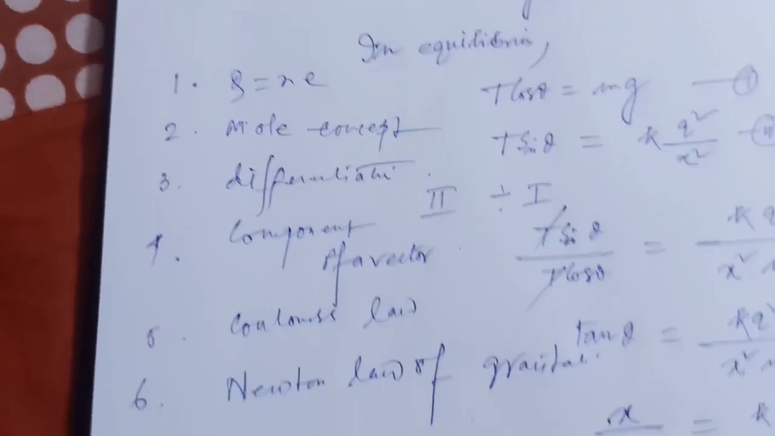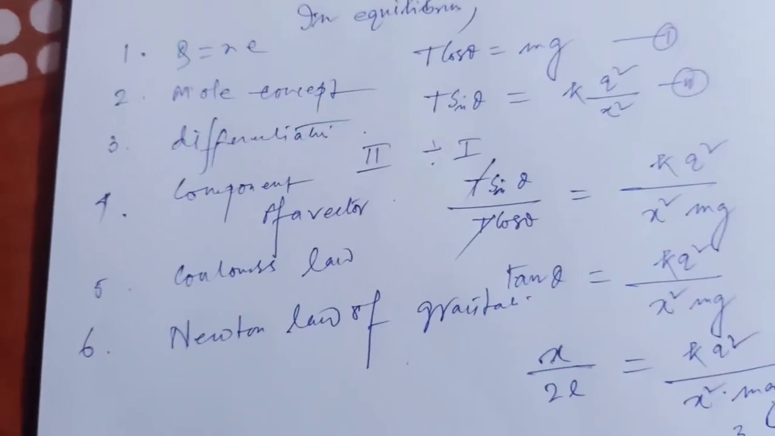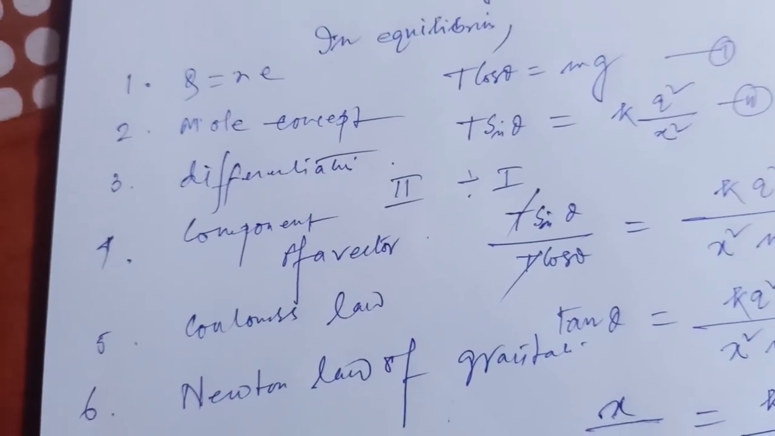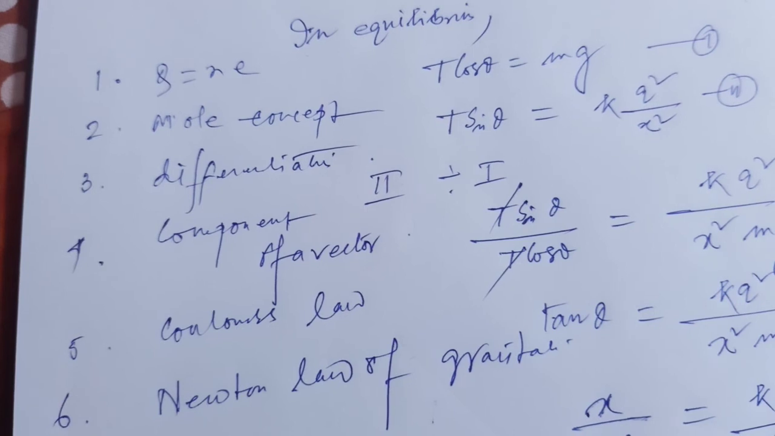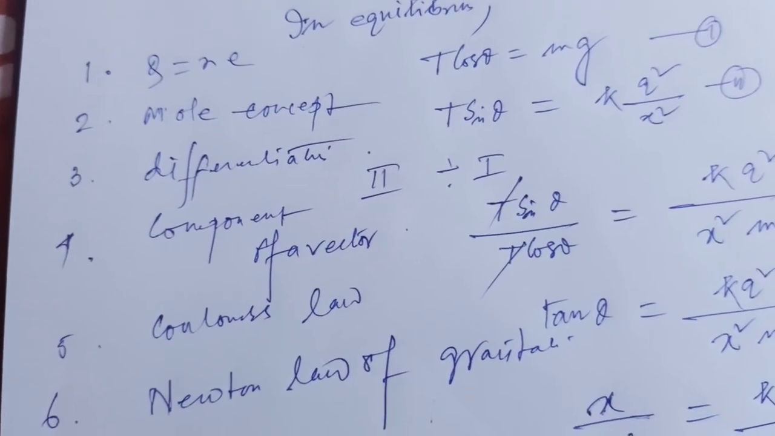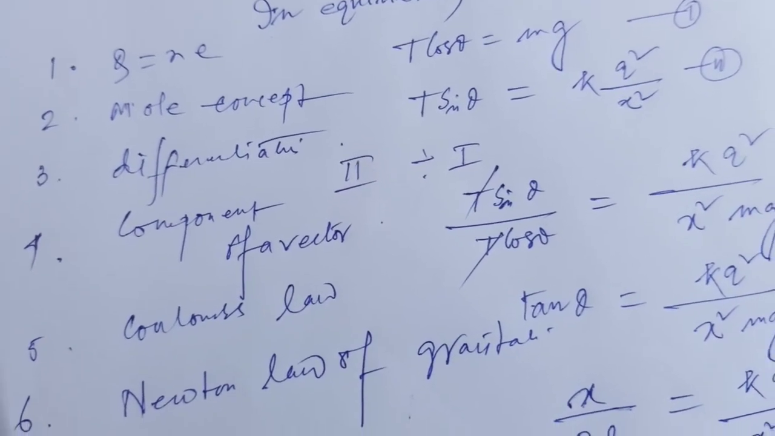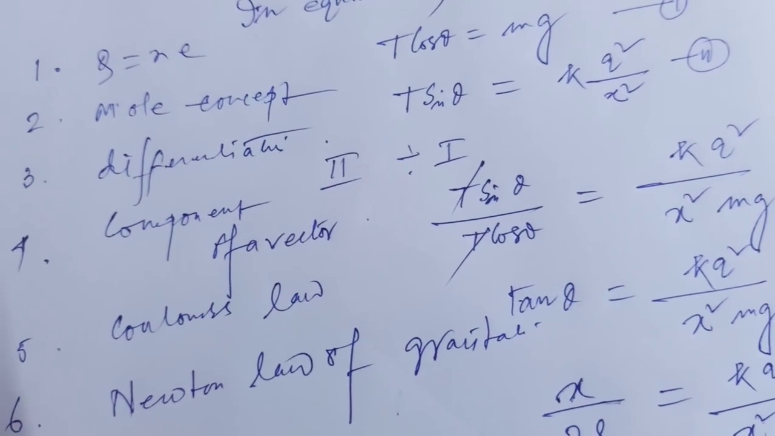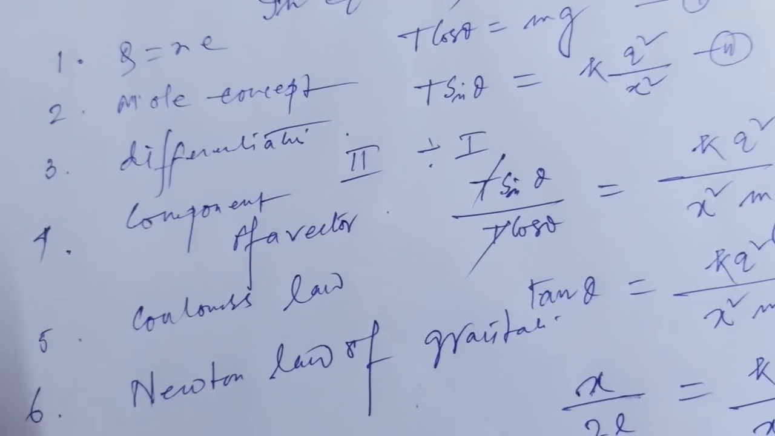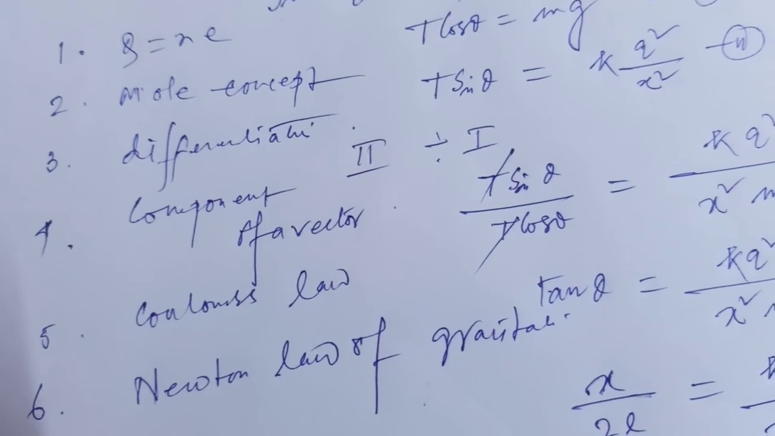Q equal to n e, quantization of charge, and what is quantization of charge? The charge gathered in a particular region is always an integral multiple of the least value of electronic charge. So Q equal to n e means charge is always an integral multiple, and the value of this electronic charge is 1.6 into 10 to the power minus 19.